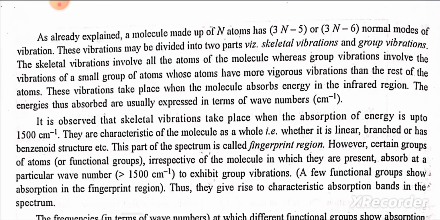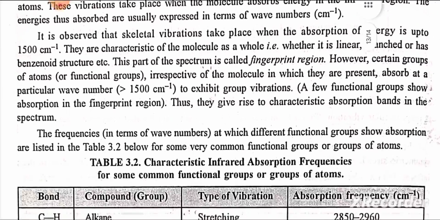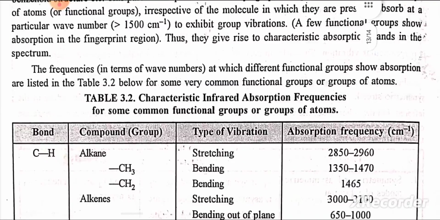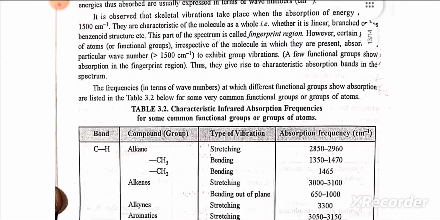However, certain groups of atoms or functional groups, irrespective of the molecule in which they are present, absorb at a particular wave number greater than 1500 centimeter inverse to exhibit group vibrations. A few functional groups show absorption in the fingerprint region, thus they give rise to characteristic absorption bands in the spectrum. The frequencies in terms of wave number at which different functional groups show absorption are listed below for some very common functional groups or group of atoms.